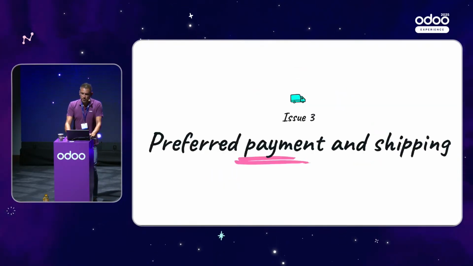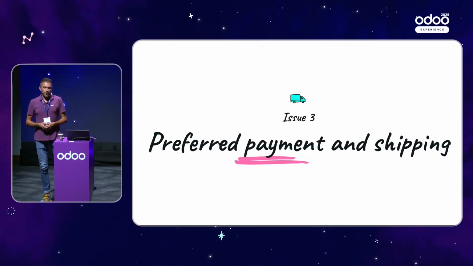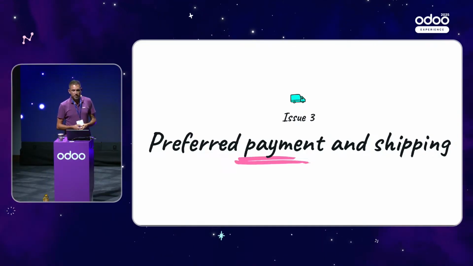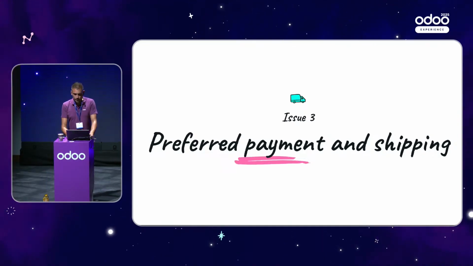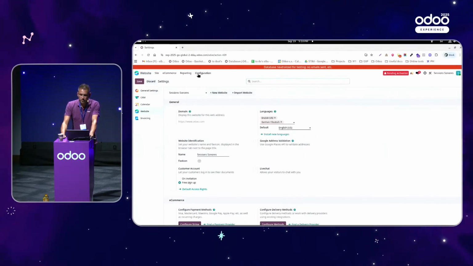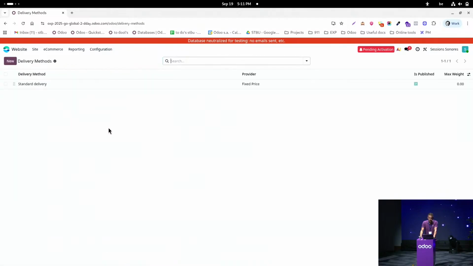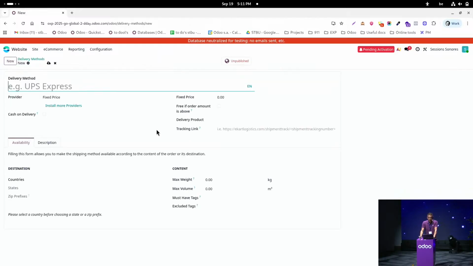All right, the next issue is I need also to offer a preferred payment and shipping method to my customers in Germany. And I can do this by going to the website. Here under configuration, I have different options. So first of all, let's go to the delivery methods. Here I have the one for Belgium, and I can then define a new one for Germany. This means delivery per post. We can here simply set Germany as a country.